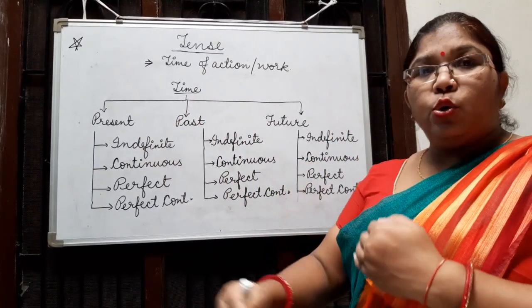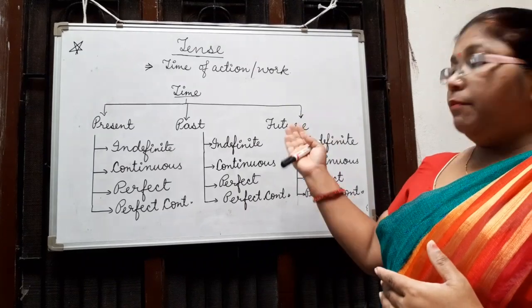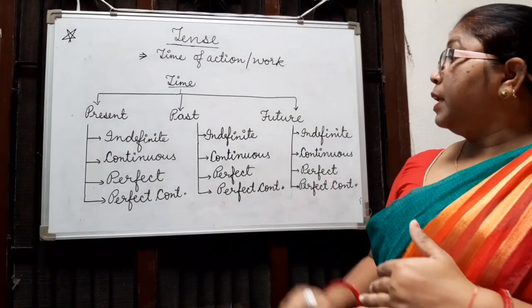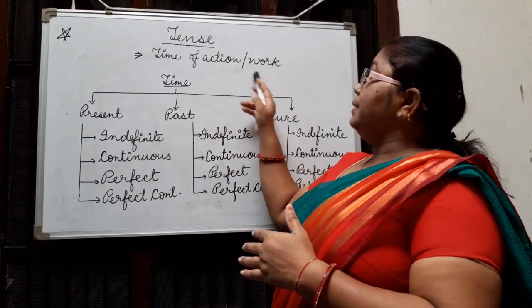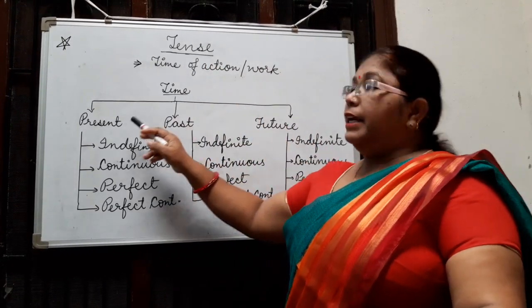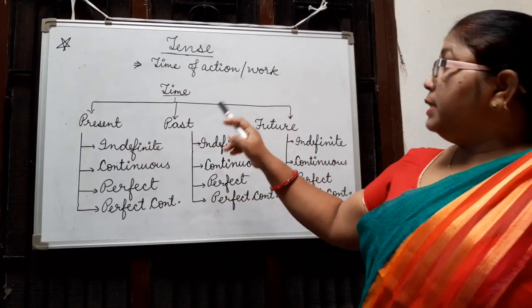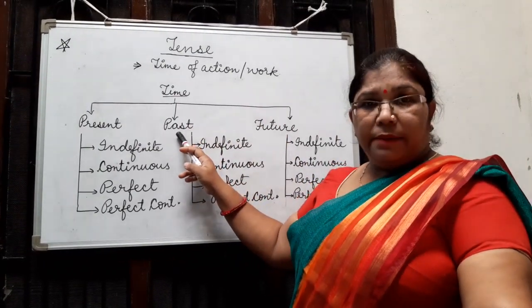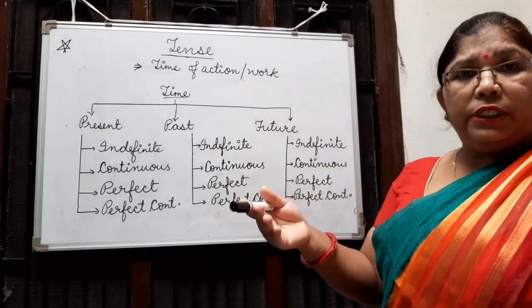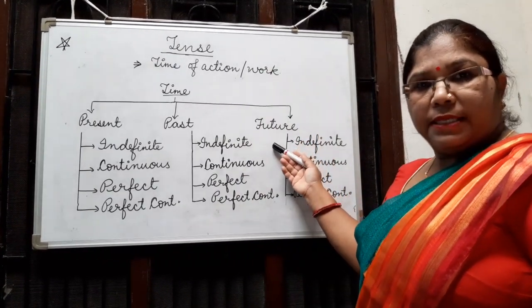The time which is going on means present time. The time which has gone means past time, and the time which will come after present time means future time. According to the time the work is done, it is classified into tense. So if the work is done in present time, we can say it is present tense. If the work has been done in past time, then it is past tense. And if the work will be done in the future time, after present time, we can say it is future tense.